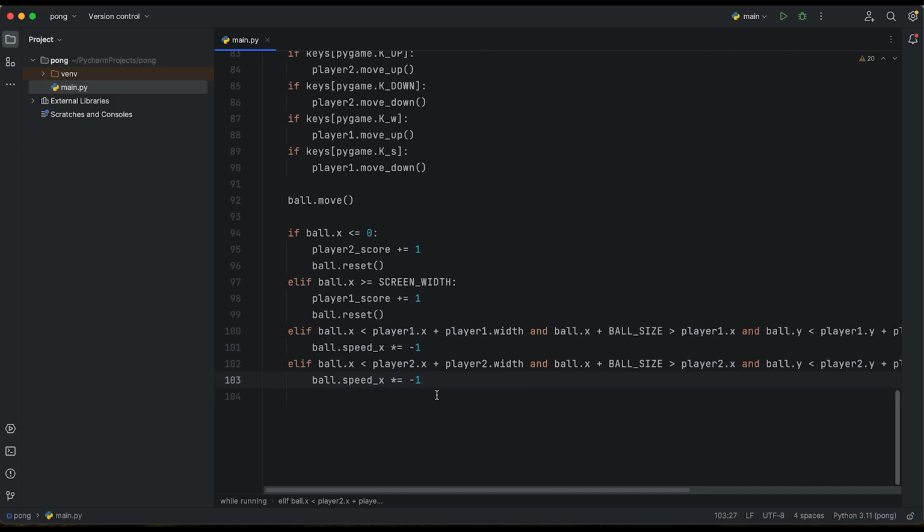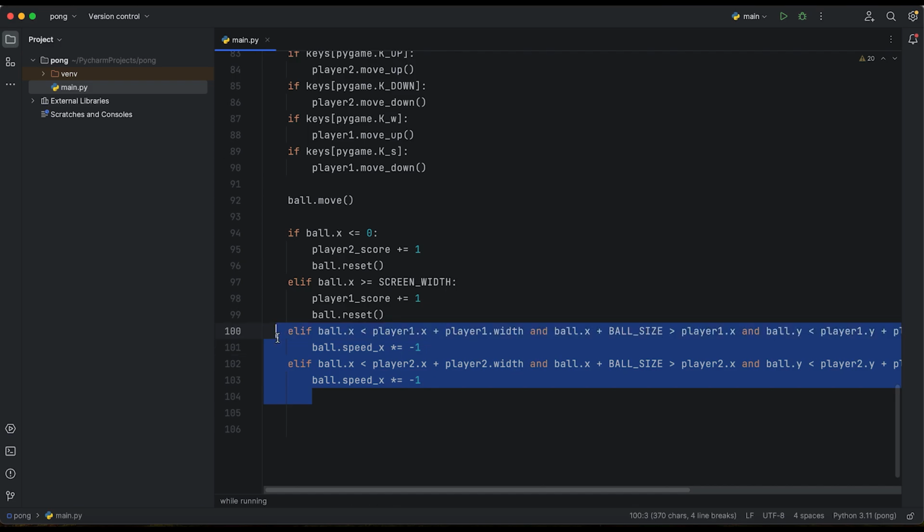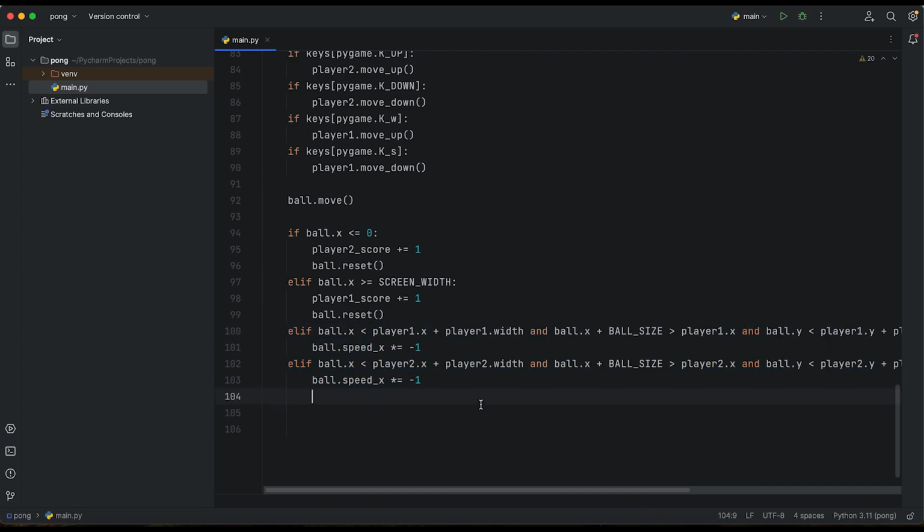Okay, and we've got our logic: if our ball touches the end of the screen, our score will be added, and whenever our player paddle touches the ball, the direction of our ball will also be changed.